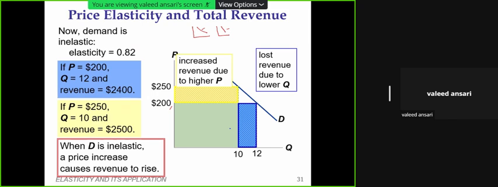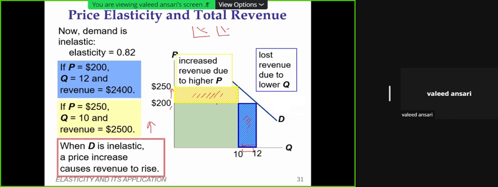Now, if price is this much, then total revenue is 12 multiplied by this. If you increase the price and demand is inelastic, then what will happen? 250 into this, the quantity demanded has fallen from 12 to 10. But because the increase in price is higher than the fall in quantity, it has pulled up the total revenue. In the other case, when the demand was elastic, this effect was much larger. This part is the gain from the increase in price, and this is the lost revenue because of the fall in demand.